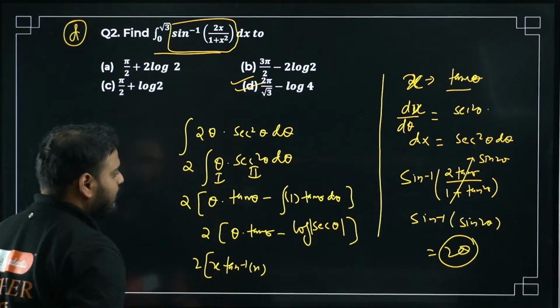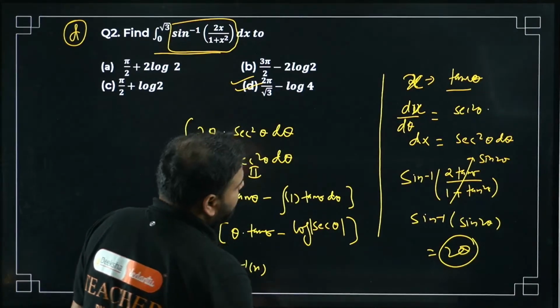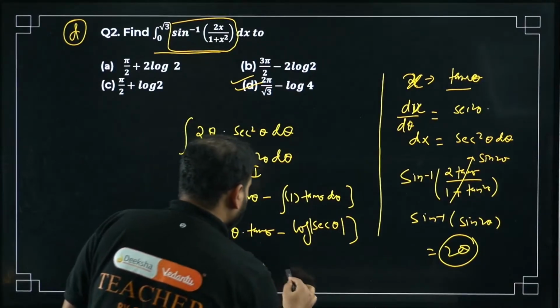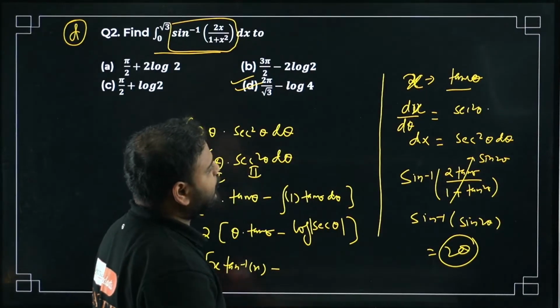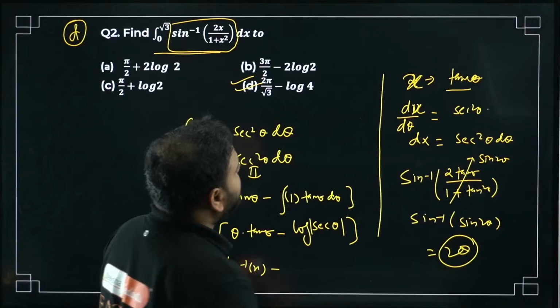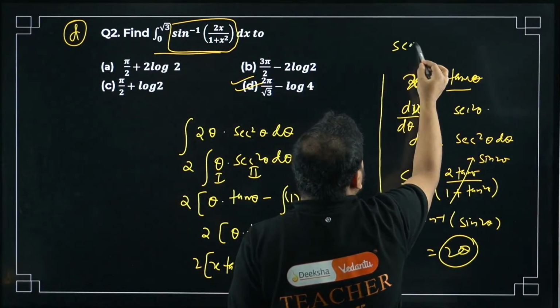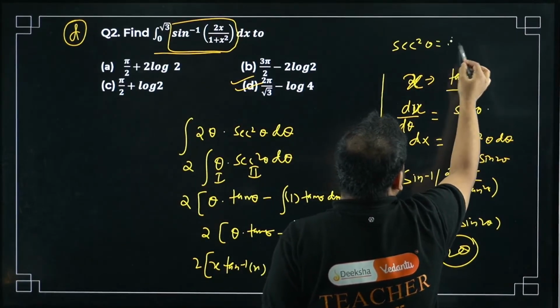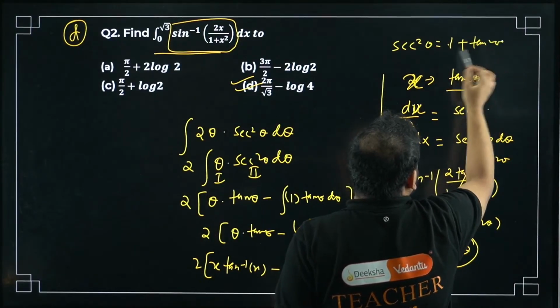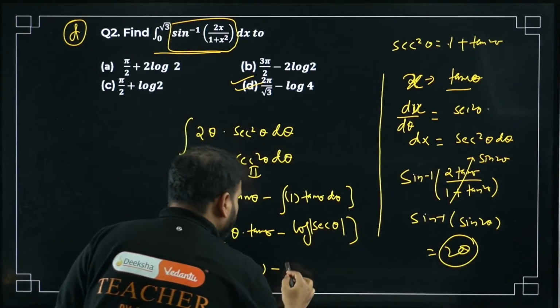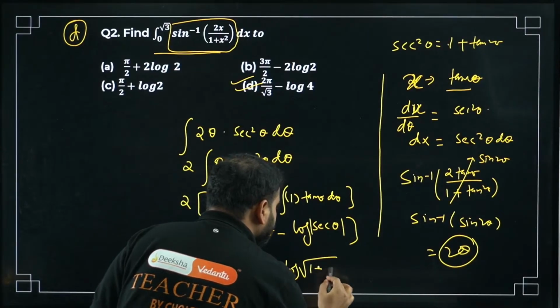Log of sec theta: tan is x, so sec square theta will become 1 plus tan square theta, so 1 plus x square in the root. So we have log of root 1 plus x square.